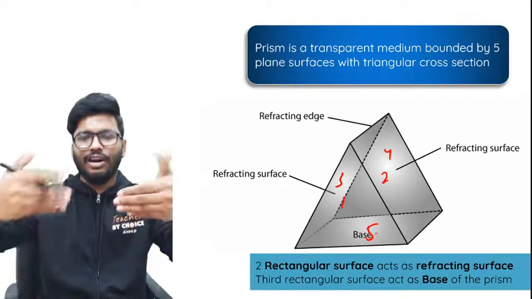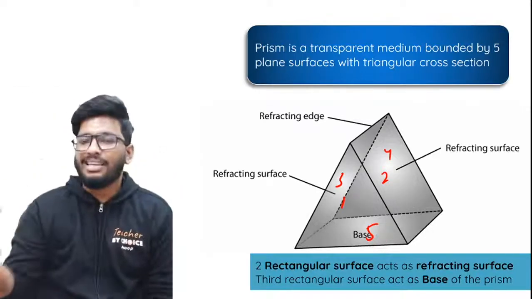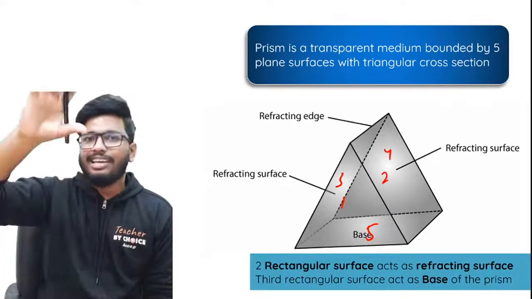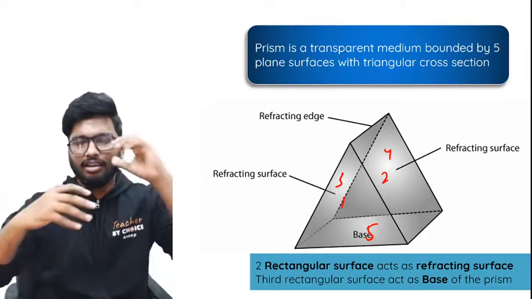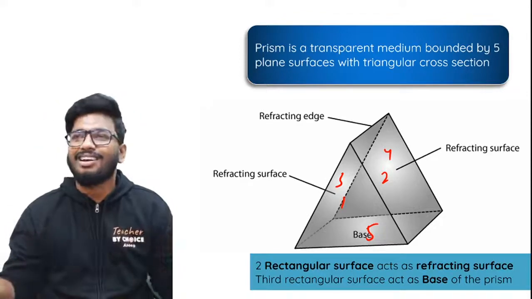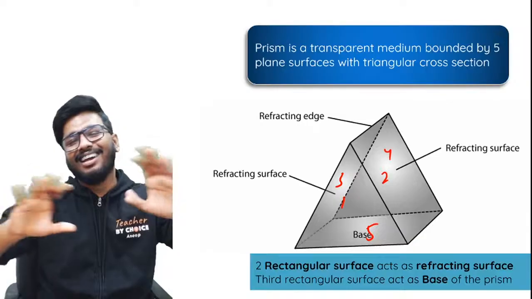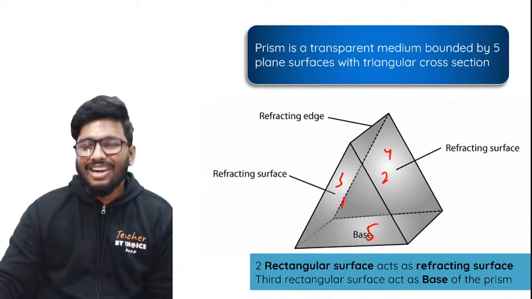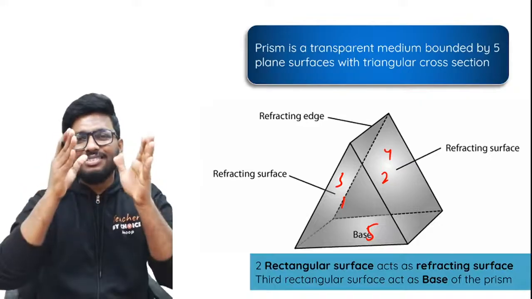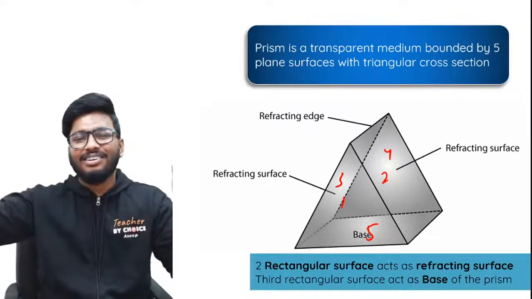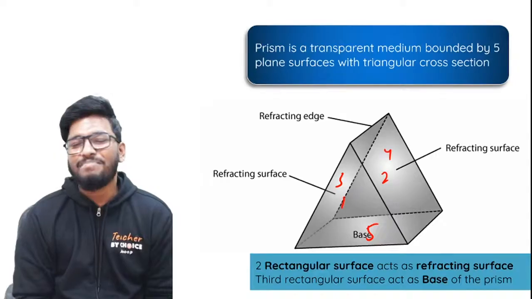So if you look from the front, if you take the cross section of it, it will basically be a triangle. If you were to cut it in half, it's going to look like a triangle. But it's not exactly like a pyramid. No, you can't call it a pyramid. You can just call it a refractive surface. You can say it's several triangles kept one after the other. That is what a prism would look like.